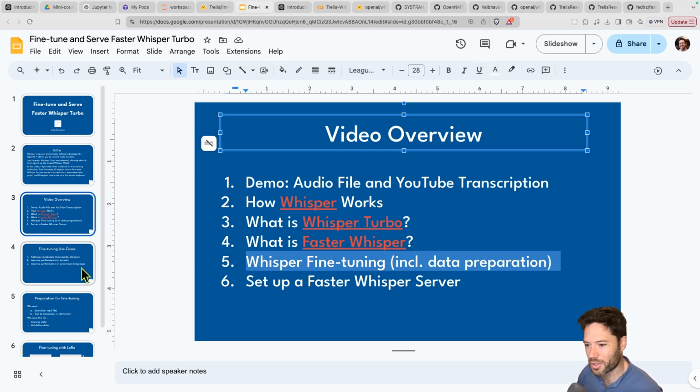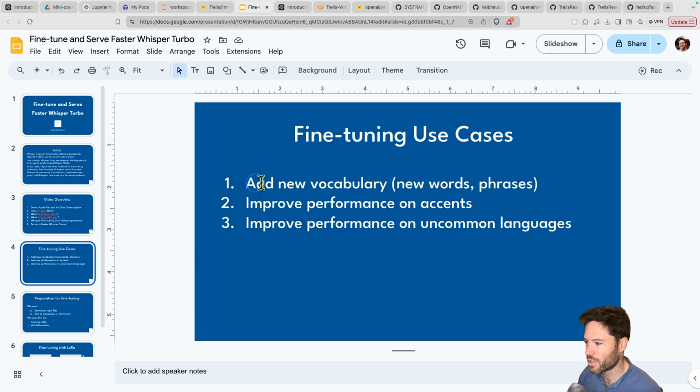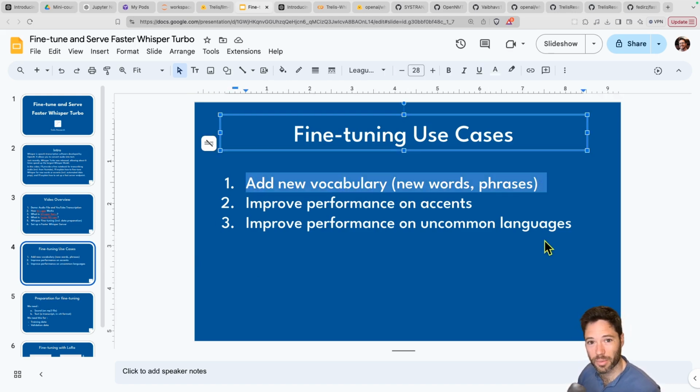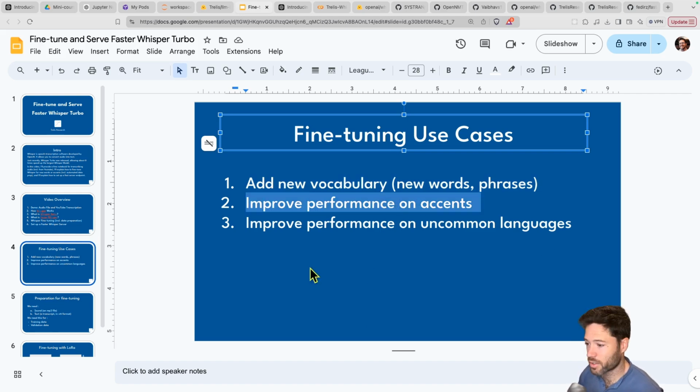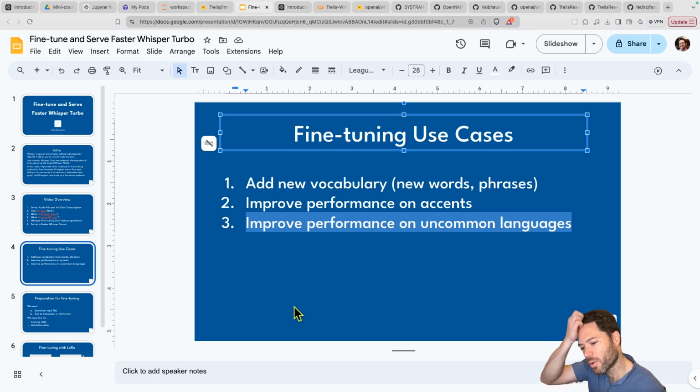Why would you want to fine-tune Whisper? A few reasons. One is you want to add new vocabulary. For example, there are new words that have come out after the training data of Whisper has been fixed. Maybe you want to improve performance on a difficult Irish accent. Maybe you want to improve performance on uncommon languages. I'll note that if you want to try this, you need quite a lot of data. And you'll also need to be careful that the tokenizer is going to reasonably support the language.